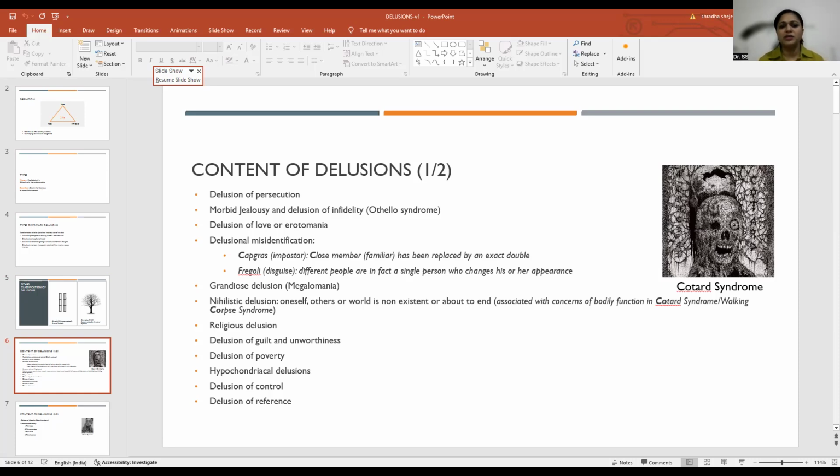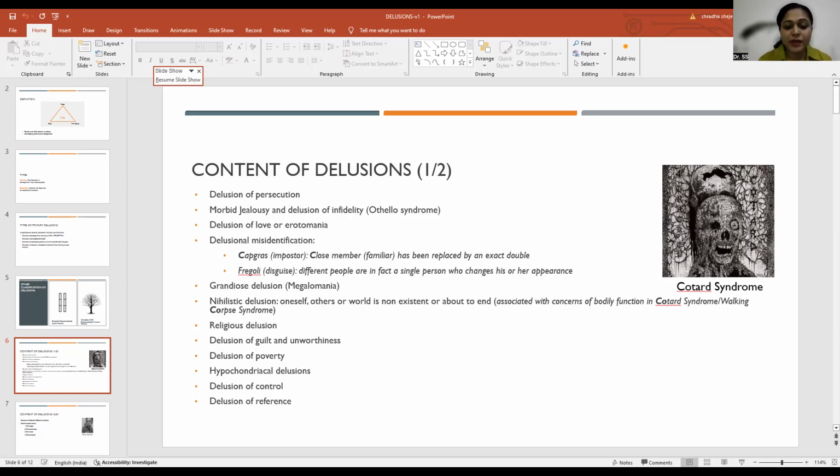Or I'm the richest person and everyone has to behave like my servant. So these are expansive ideas in a person who is actually not having that much money or power in reality, but it is just the delusion which makes him behave that way.